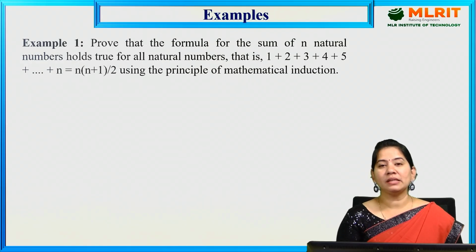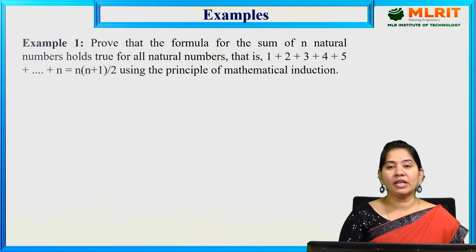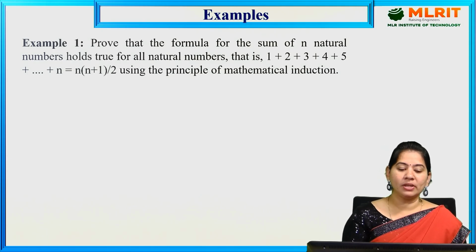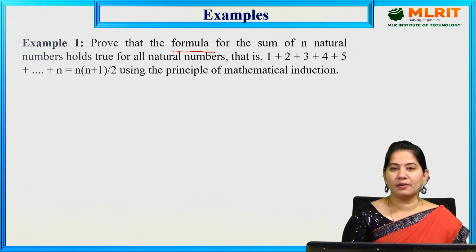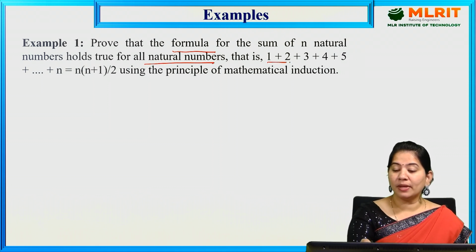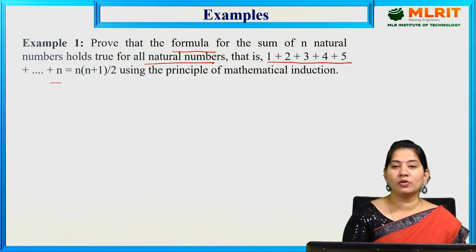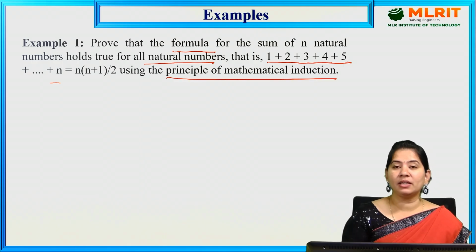Now, let us see the examples on principle of mathematical induction. Means how to solve this problem by using mathematical induction, and how to check whether the given statement is true for every natural number. The first one is: prove that the formula for the sum of n natural numbers holds true for all natural numbers, that is 1 plus 2 plus 3 plus 4 plus 5 plus so on plus n is equal to n into n plus 1 by 2, using the principle of mathematical induction.